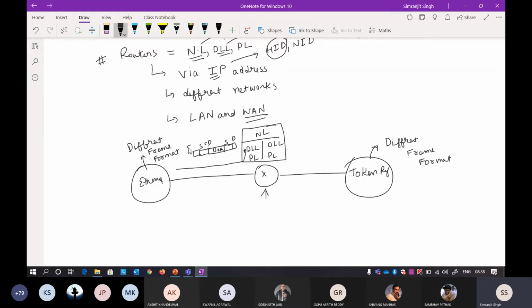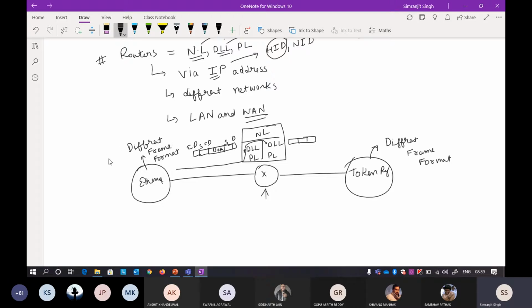These are part of the frame defined in Ethernet, but this is not understandable by the token ring because the token ring format is totally different. So what the router does is convert this frame format into something that this LAN can understand. It is like a translator.